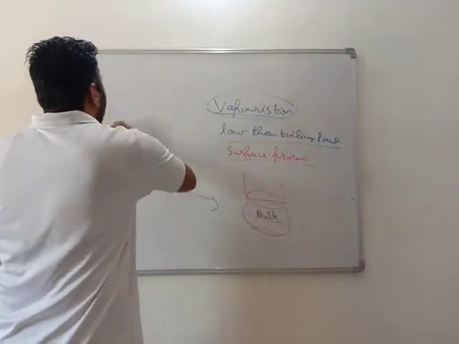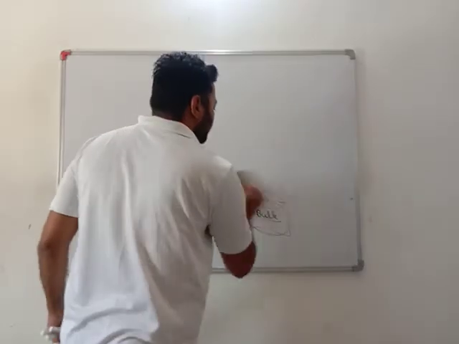Okay dear students, now we will see what is vaporization. Very important.